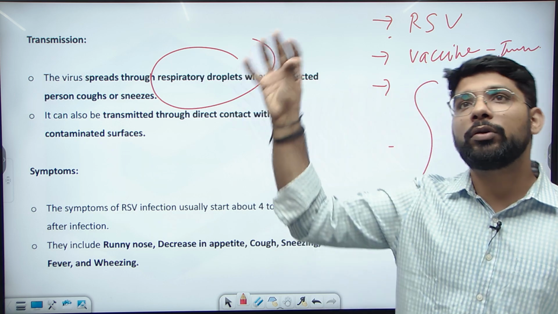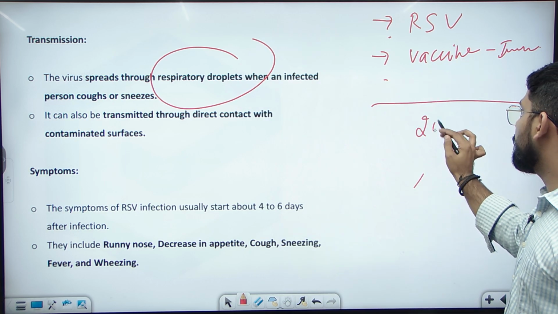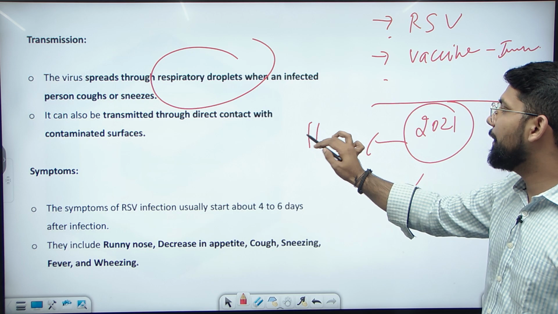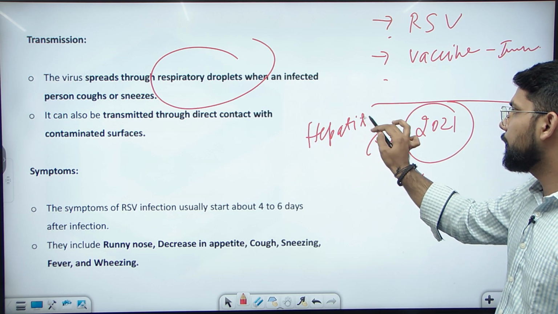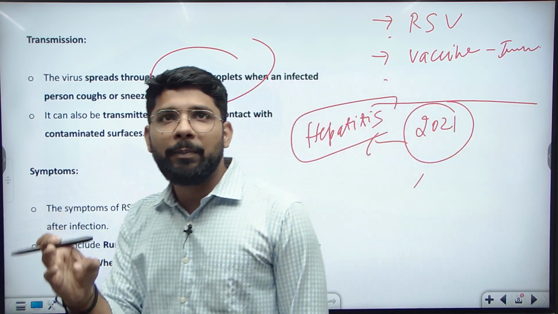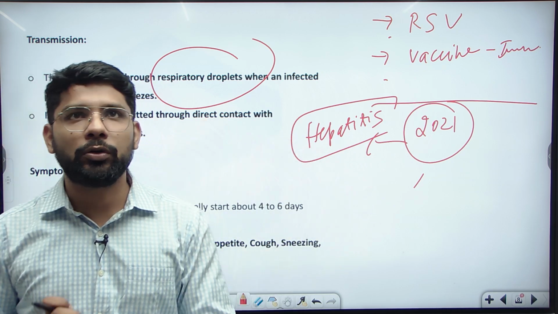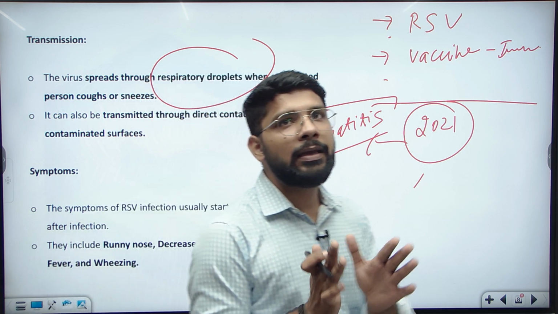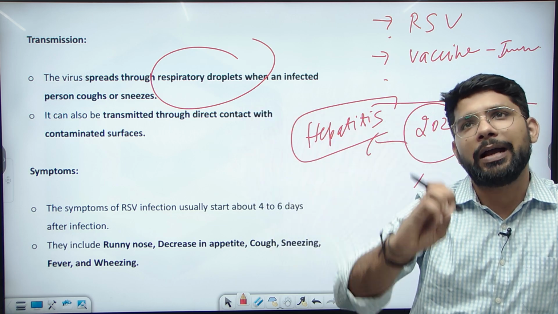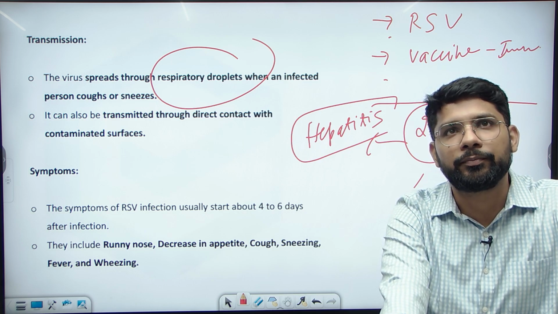How is it important for your examination? If you see the question paper of 2021 of the UPSC, you will find there is a question on hepatitis. A direct question: type of hepatitis and the causing agent. Is the vaccine available for the specific kind of hepatitis or not? That was the question asked by the UPSC in prelims in 2021. So a similar kind of question can also be framed on the RSV. So you will read the topic according to the requirement of the examination.